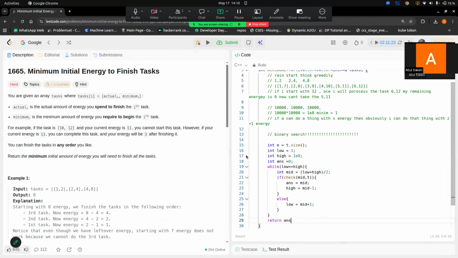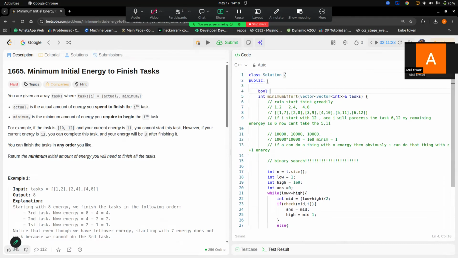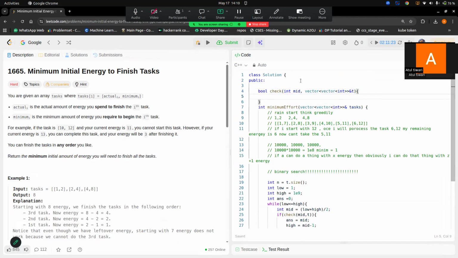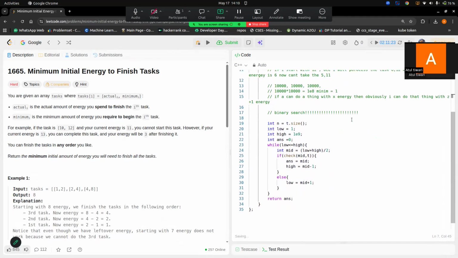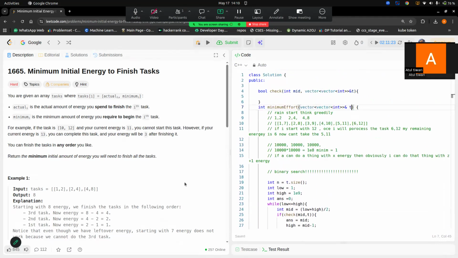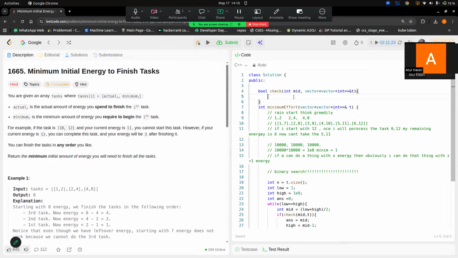Now, one small check is here: for each energy you have to try and find out whether it is possible or not. So my question is, how will you iterate?